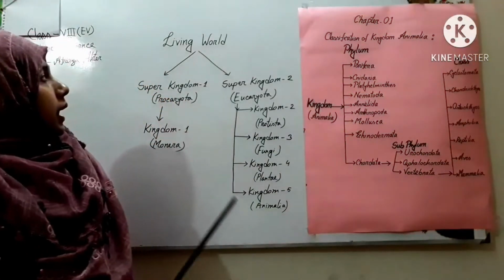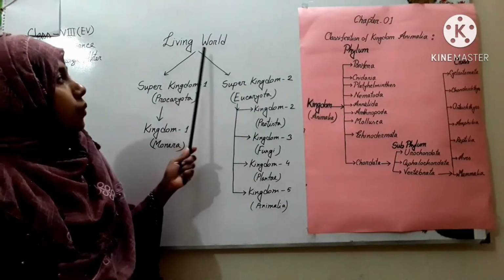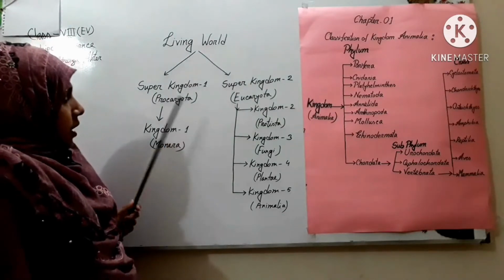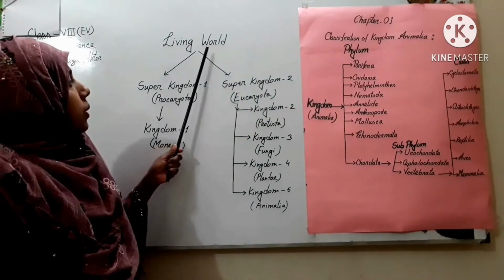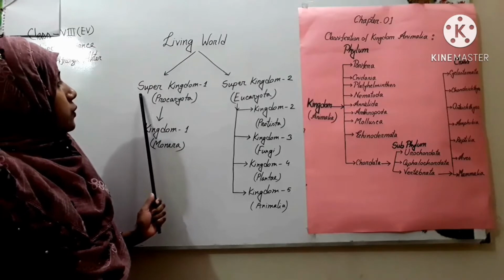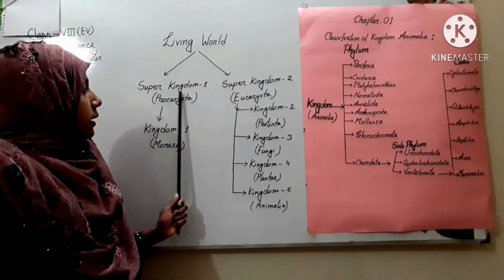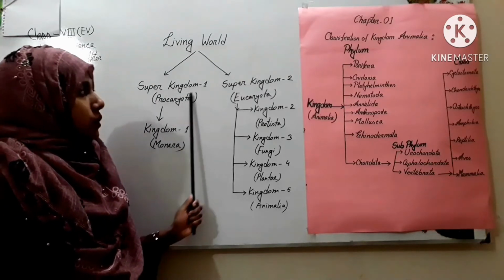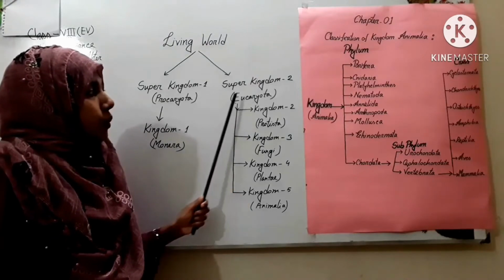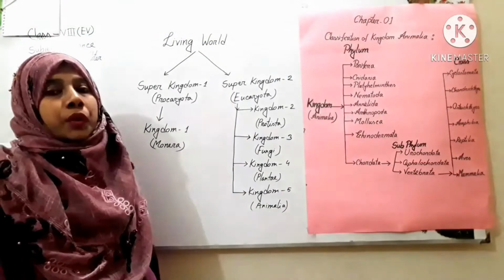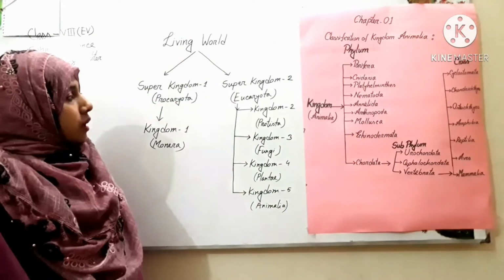Here, I will discuss the living world. This is a chart. Here, living world. Living world mainly has two types. Super Kingdom 1, that is Prokaryota, and Super Kingdom 2, that is Eukaryota. Do you know what is Prokaryota?